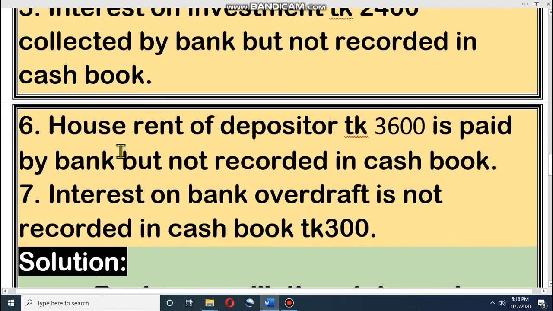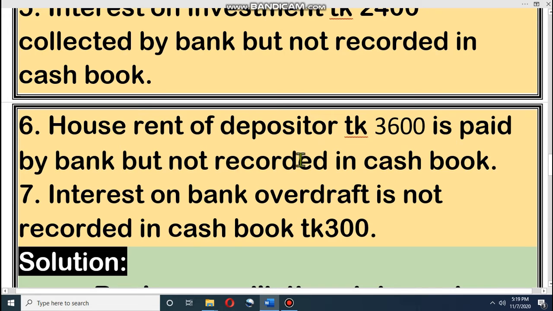Next, house rent of taka 3,600 is paid by bank but not yet recorded in cash book. That means we earlier gave direction to our bank that at the end of the month they will pay our house rent, but this information has not yet been passed to the cash book. The cashier did not record this 3,600.